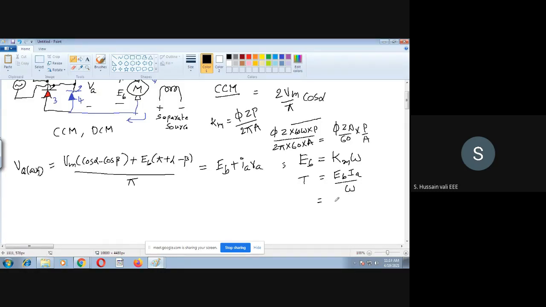So EB can be written as Km into omega into Ia by omega, so the answer is Km into Ia. So we got the EB expression and the T expression.